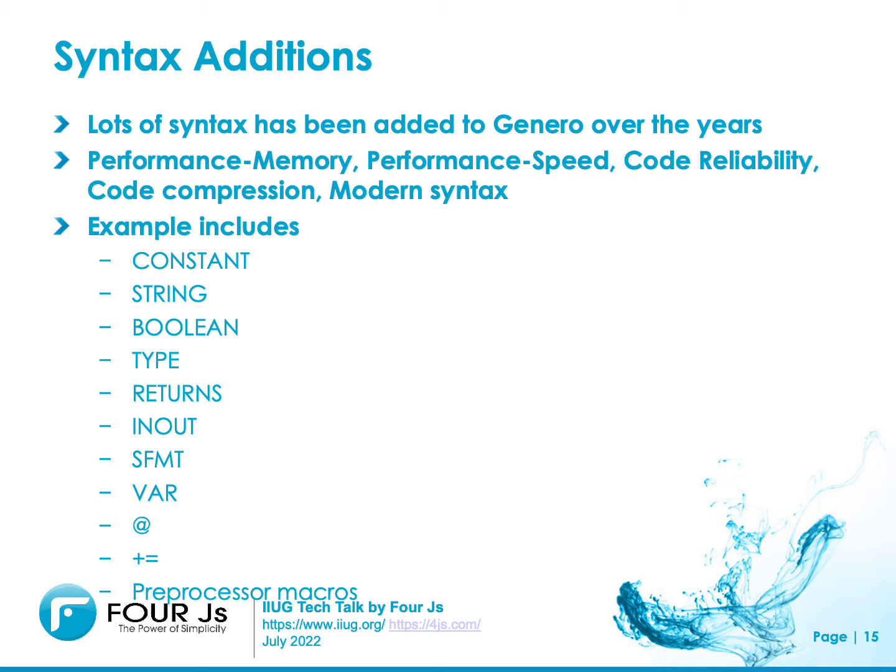Examples I've used in this app that were probably not in the original 4GL: CONSTANT, STRING, BOOLEAN, TYPE, RETURNS, INOUT, SFMT, string format, VAR. These are all keywords that I don't believe were in the original Informix 4GL. I've also included some preprocessor macros to cut down on the amount of coding I needed to do.